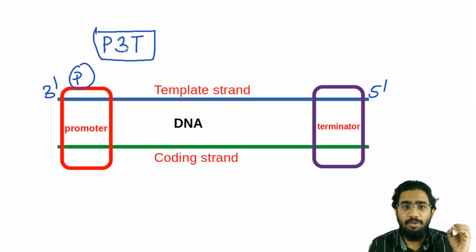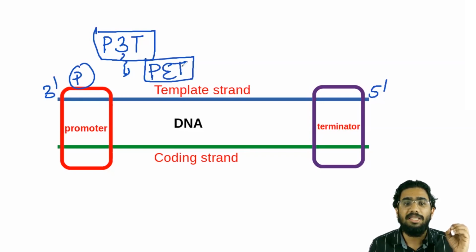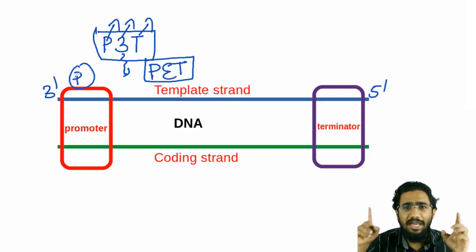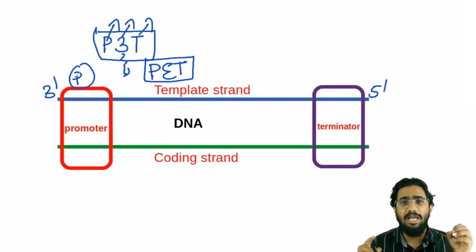What I am going to do is invert this 3 here, so it will become like a P-E-T, PET. You have to remember it like that. What does that mean? The promoter is situated at the 3' end of the template strand. If you remember this, you can remember any other thing, because it is a frequently asked question.